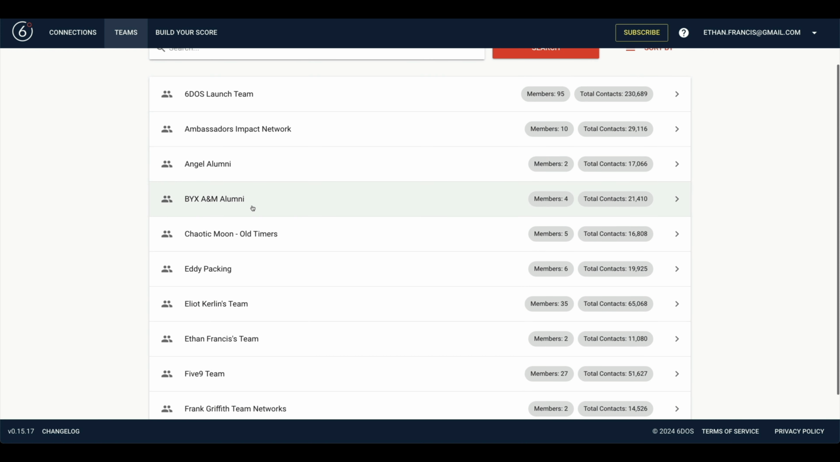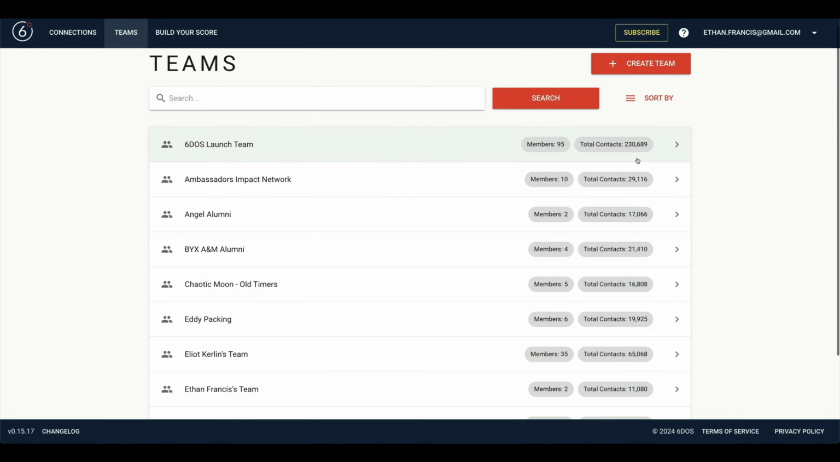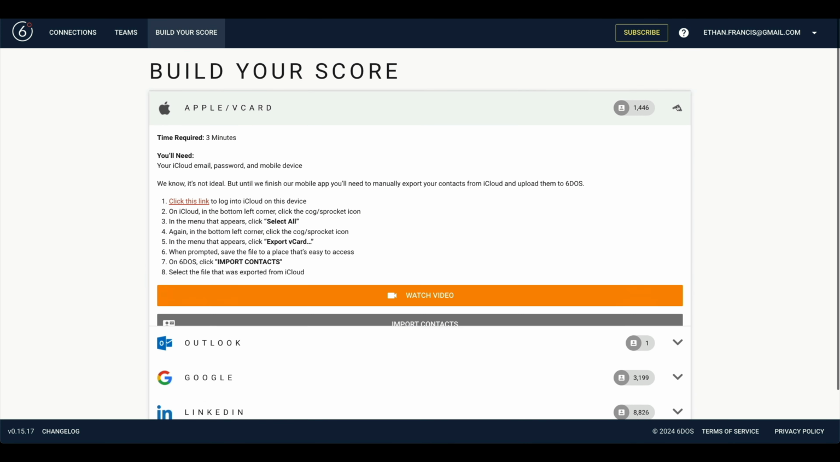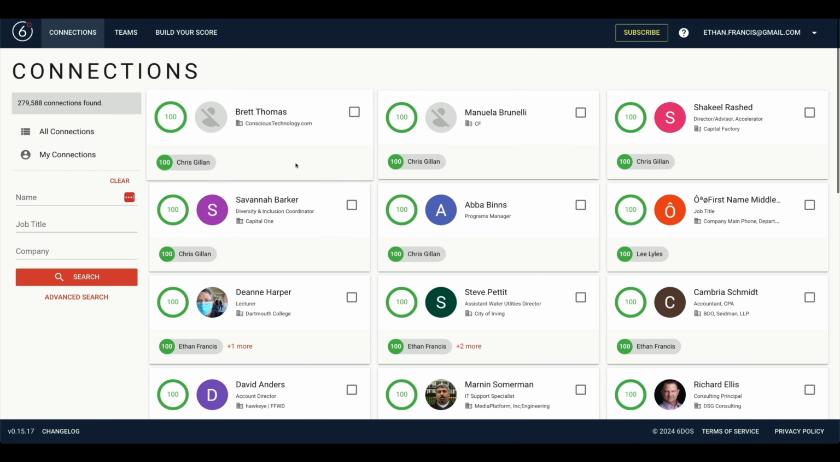So I have a Bucks group from Texas A&M that has 4 members. I'm also part of Elliot Curlin, who's one of our funders. He has a 35-member team with 65,000 people in it. Our foundational team has 250,000 contacts in it. So all of these show up in my search. So on the base platform itself, and I should probably stop here and just say, how do you get the data in? Under build your score, there's simple instructions and videos that walk you through getting all your data in.